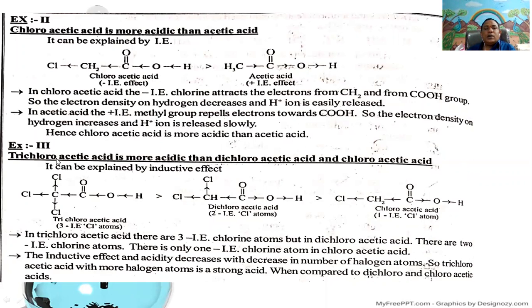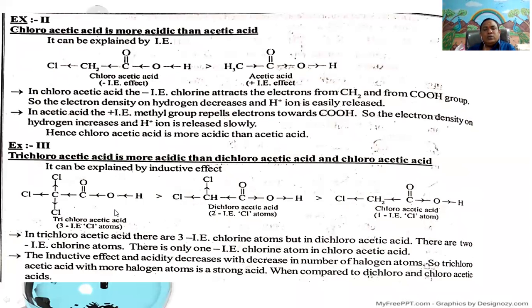Third application, trichloroacetic acid is more acidic than dichloroacetic acid and chloroacetic acid. It can be explained by the same inductive effect. In trichloroacetic acid, due to the electron withdrawing, minus inductive effect nature of these three chlorine atoms, the electron density on the proton decreases.